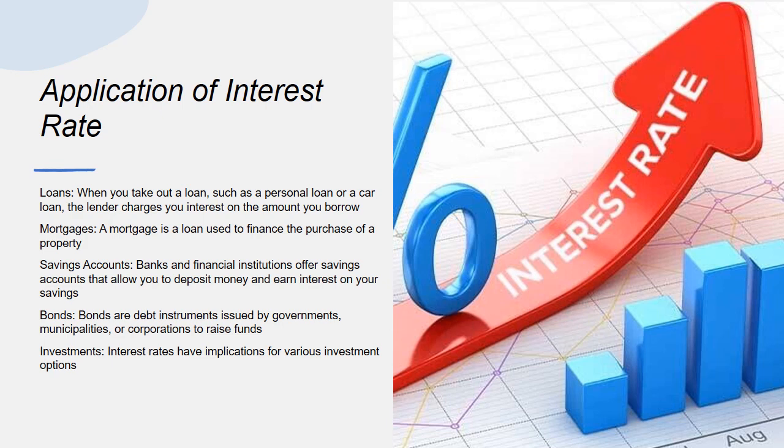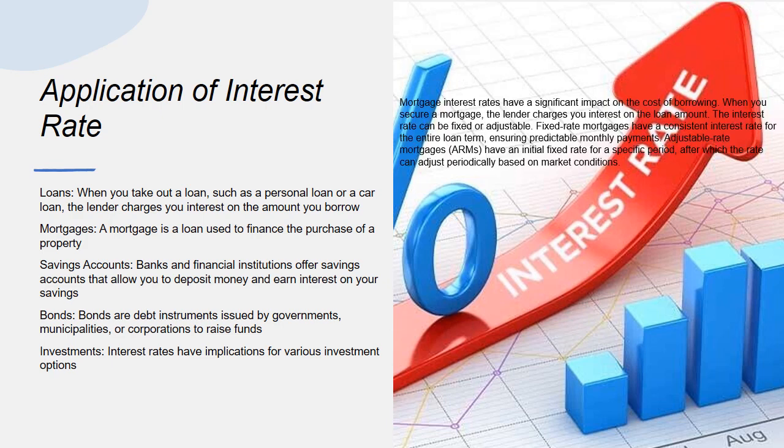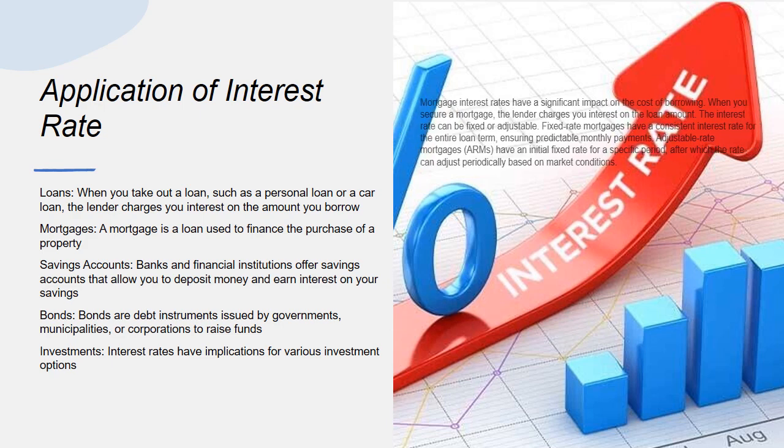2. Mortgages. A mortgage is a loan used to finance the purchase of a property. Mortgage interest rates have a significant impact on the cost of borrowing. When you secure a mortgage, the lender charges you interest on the loan amount. The interest rate can be fixed or adjustable. Fixed-rate mortgages have a consistent interest rate for the entire loan term, ensuring predictable monthly payments. Adjustable-rate mortgages, ARMs, have an initial fixed rate for a specific period, after which the rate can adjust periodically based on market conditions.